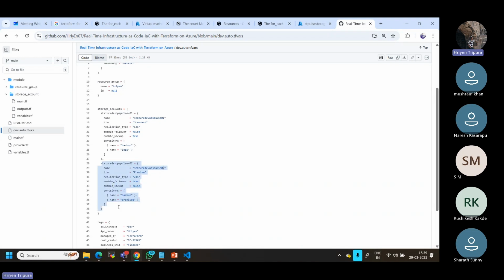I mean, this is one resource. That means this is one storage account's details, and this is another storage account's details. Now, if you compare these two, you might notice that the first thing is the name is different. It should be a name; I can give any name. It doesn't mean I can only give this name. I can give any name I want. But when it comes to count, you cannot give any name. It should be identical. That means you should have some standard naming standard.